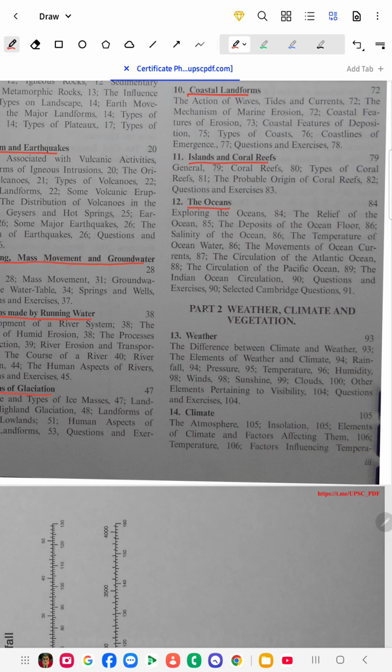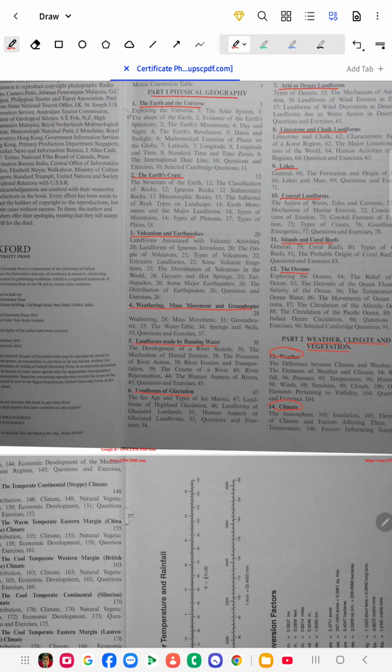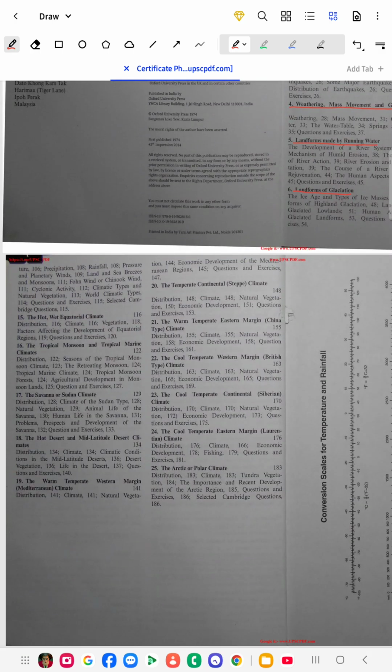Part 2 of this book teaches us about the weather, the climate and the vegetation. So here you can learn what is weather, what is climate, what is the difference between weather and climate. We generally refer to it as one, but it is actually different. I'll tell you in a very detailed way what the difference between weather and climate is in some other videos.